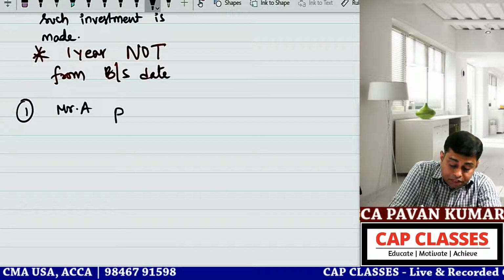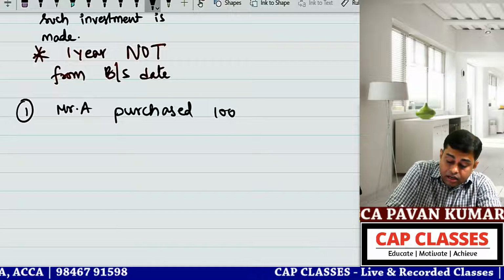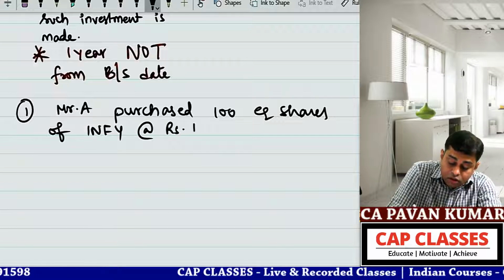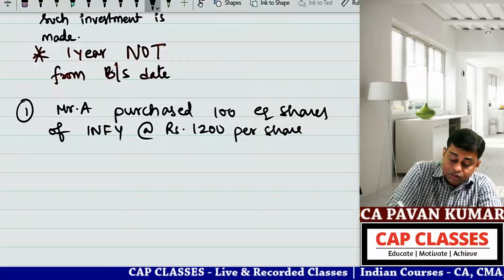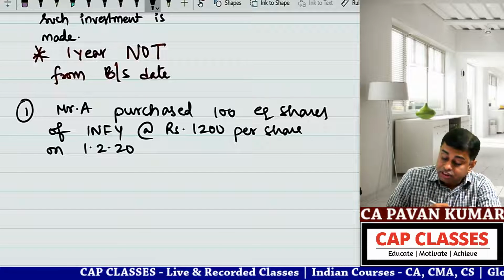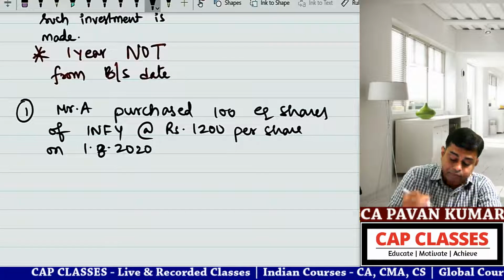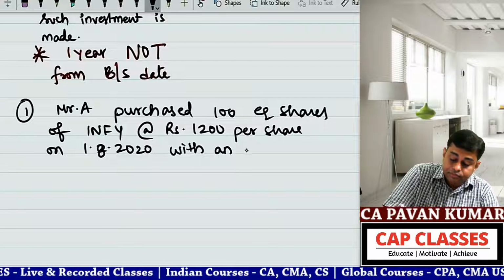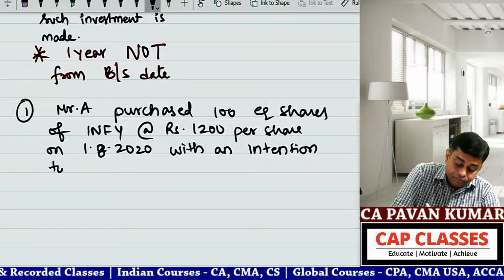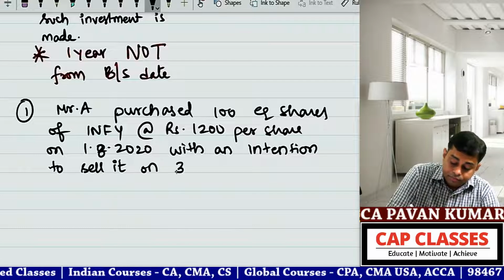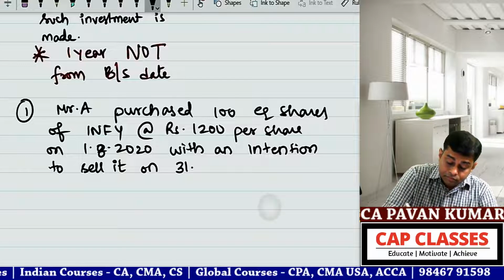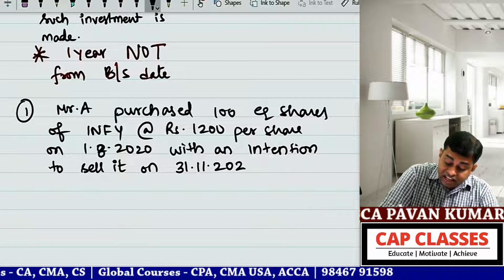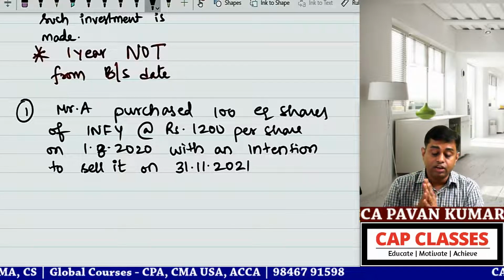Mr. A purchased 100 equity shares of Infosys at rupees 1200 per share on 1/8/2020, with an intention to sell it on 31/11/2021.